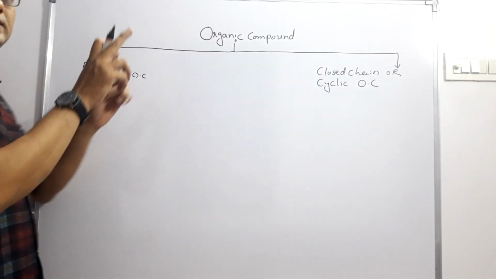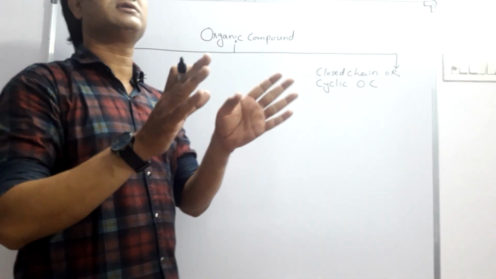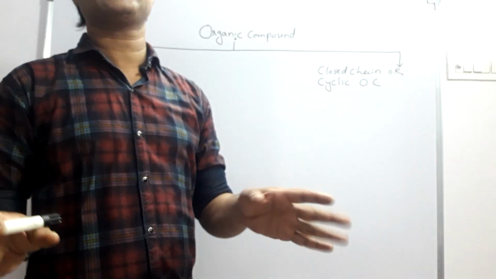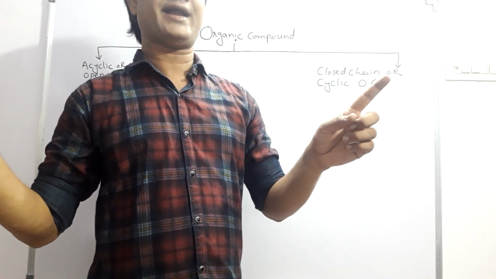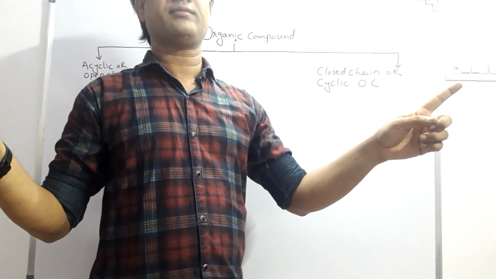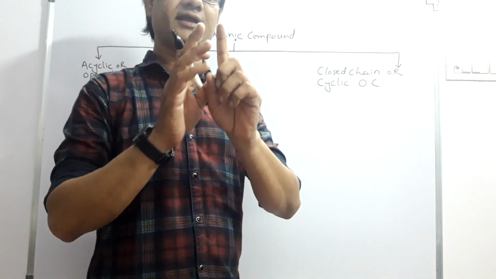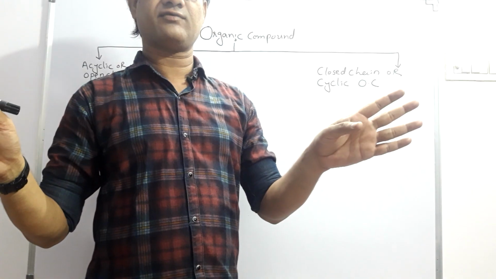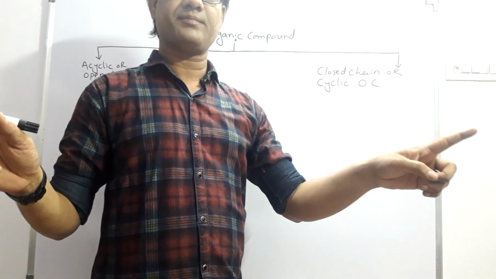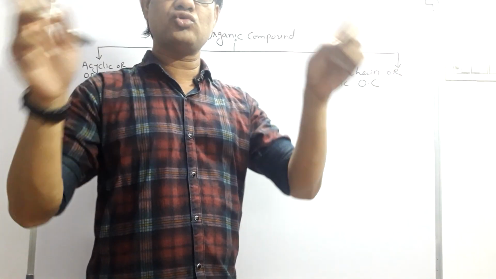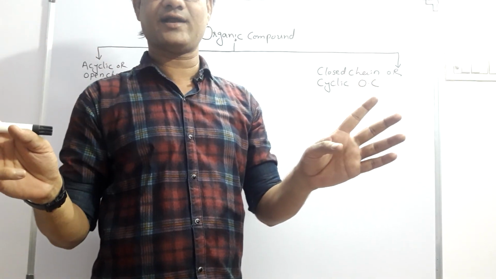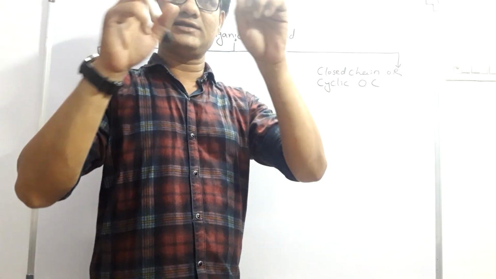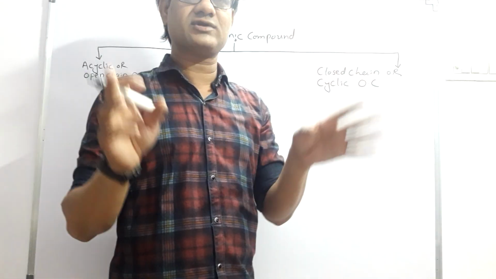Acyclic means there is no cycle. What is the meaning of cycle? Let us understand. A cycle means when the first atom and the terminal atom of any atom chain are attached together, then it forms a cycle.